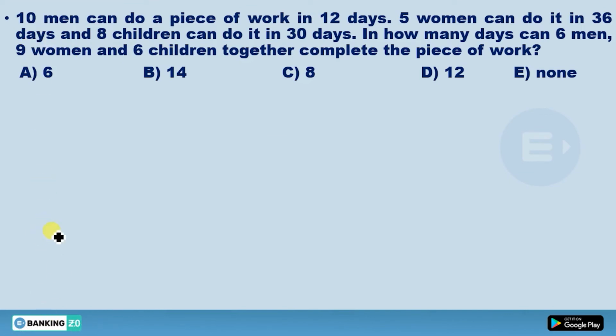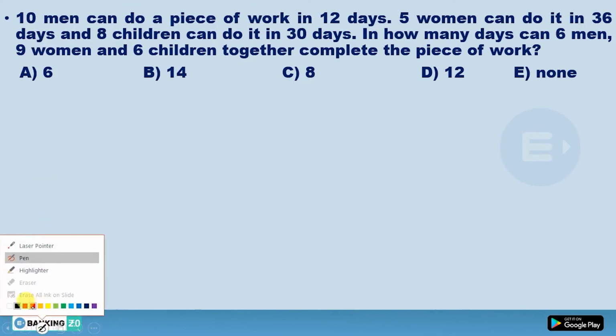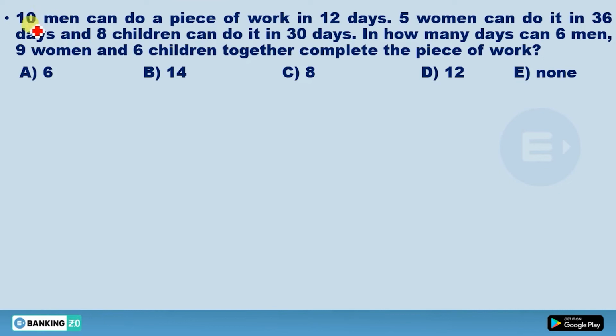This one is also another question. How will you solve this? See, 10 men can do a piece of work in 12 days. So what would be the work of one man? So we'll say 120 men's work. Now 5 women can do it in 36 days.